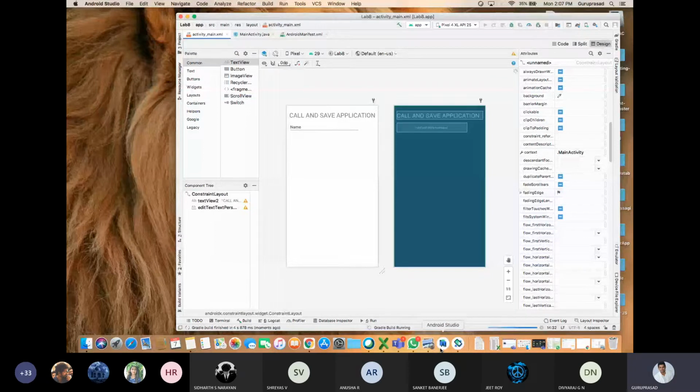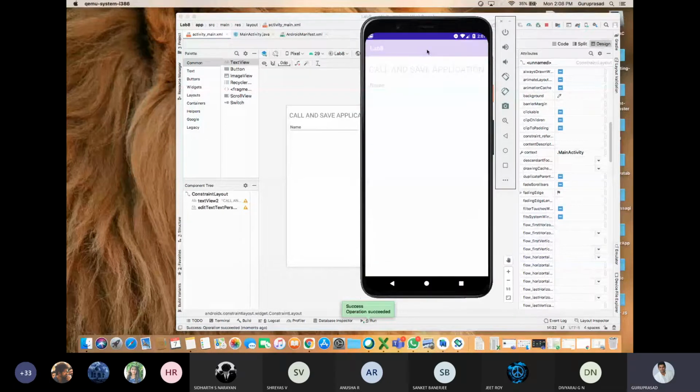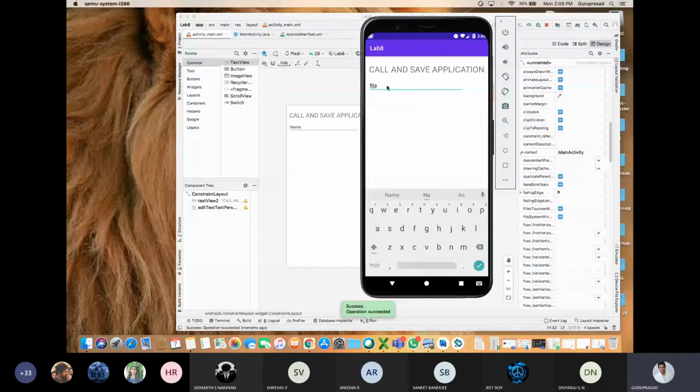You can see the virtual device. Call and save application is there, but it is showing name, which I don't want. Whenever I type, it should be empty. Go to your phone dialer. It will be empty, or it will have some numbers or alphabets. It will be empty, right?